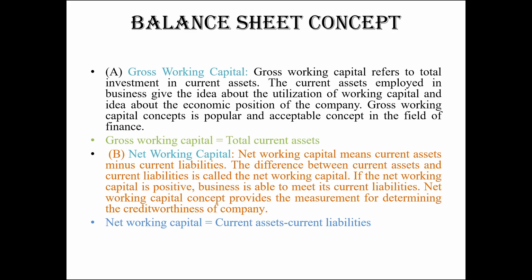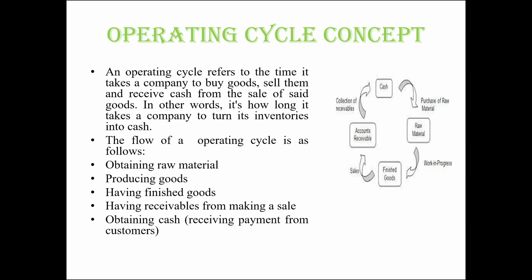Then net working capital. Net working capital means current assets minus current liabilities. The difference between current assets and current liabilities is called the net working capital. If the net working capital is positive, the business is able to meet its current liabilities. And if it is negative, the business is not able to meet the current liabilities. Net working capital equals current assets minus current liabilities.